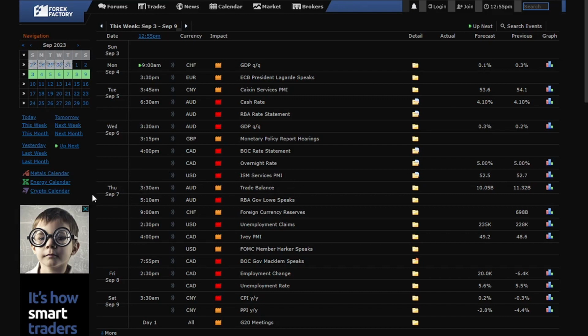On Thursday, September the 7th, at 3:30 a.m. we have AUD trade balance, which is a medium impact expected. At 5:10 a.m. we have AUD RBA Governor Lowe speaks. At 9 a.m. we have CHF Swiss franc foreign currency reserves, medium impact.